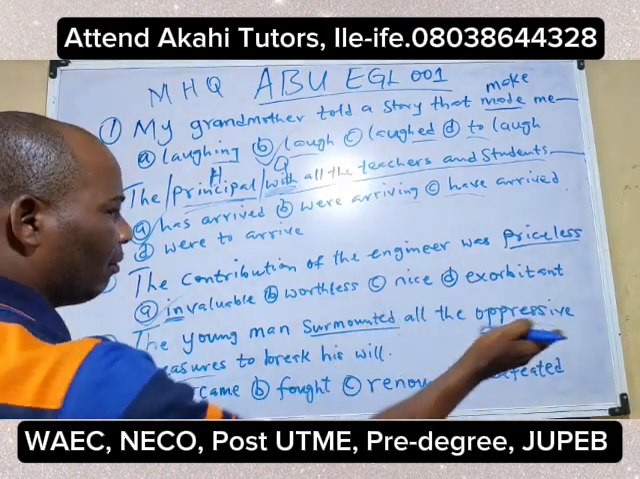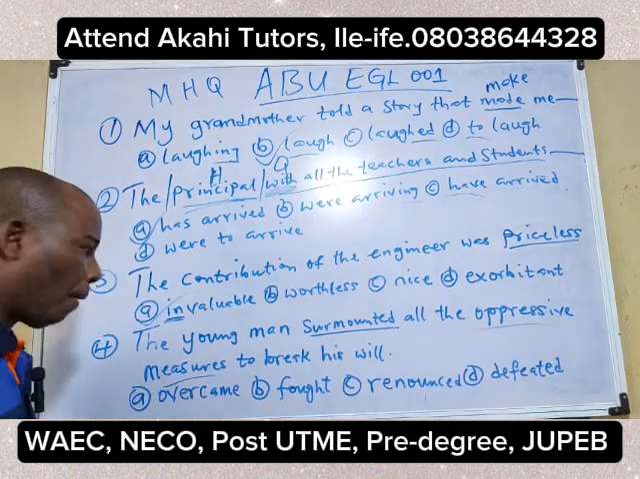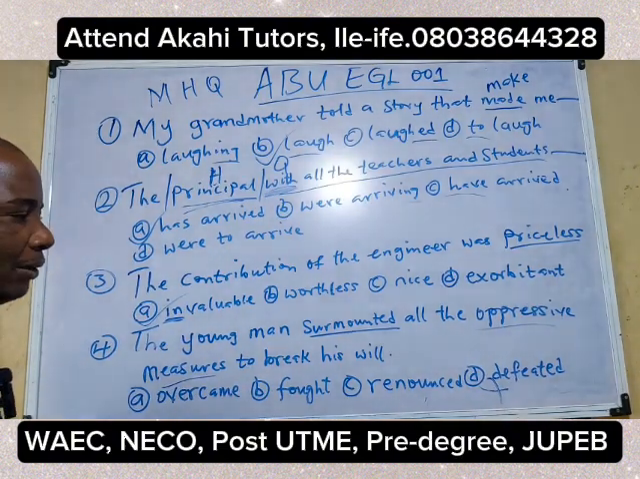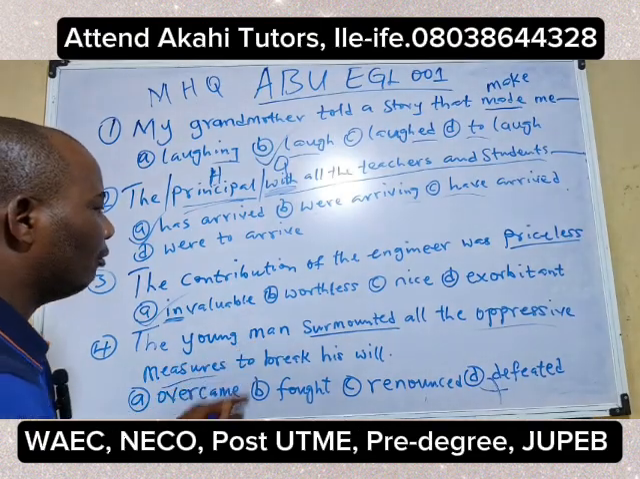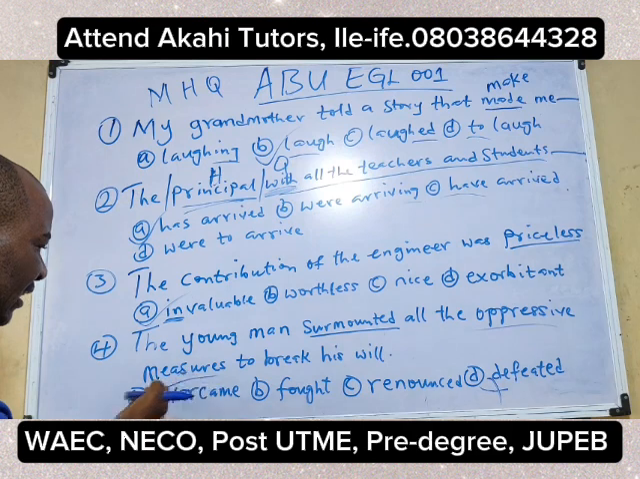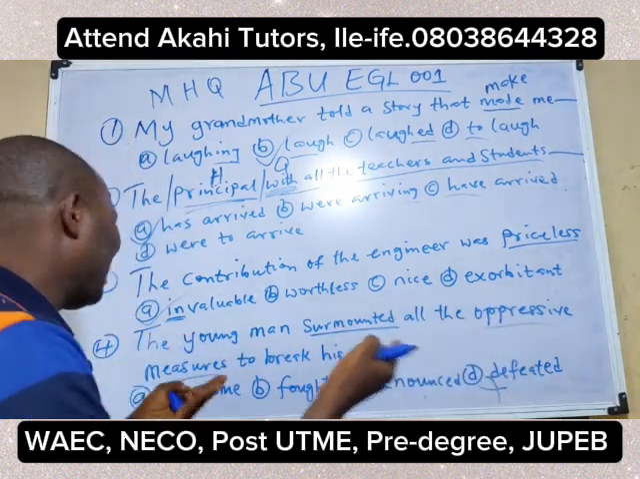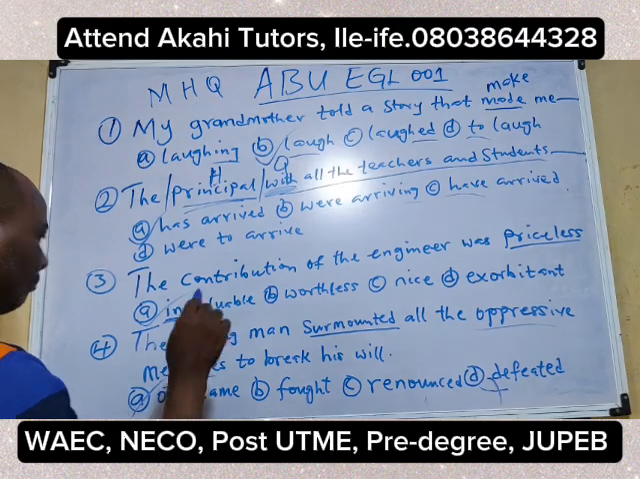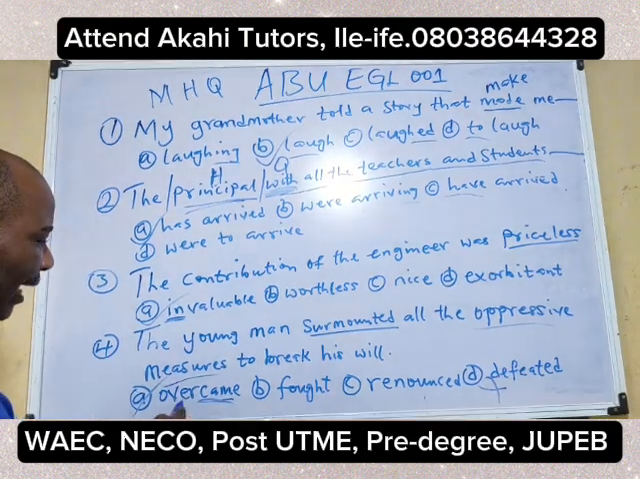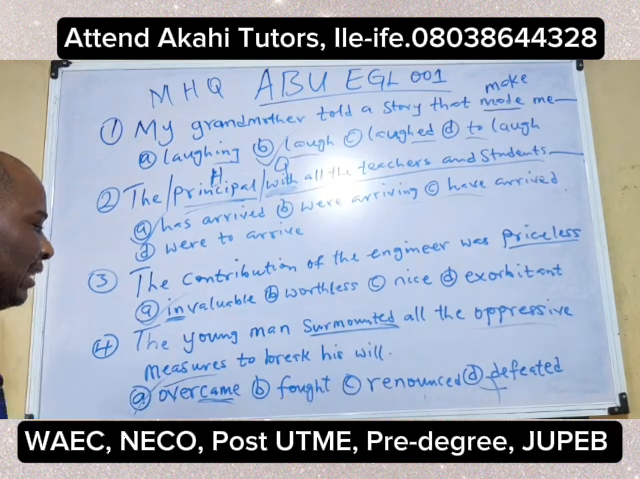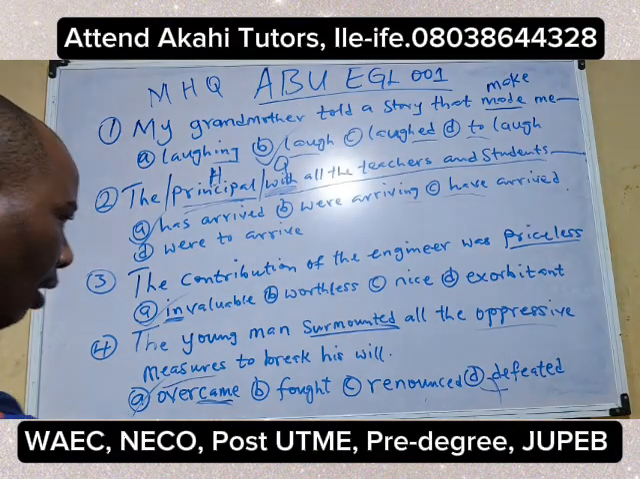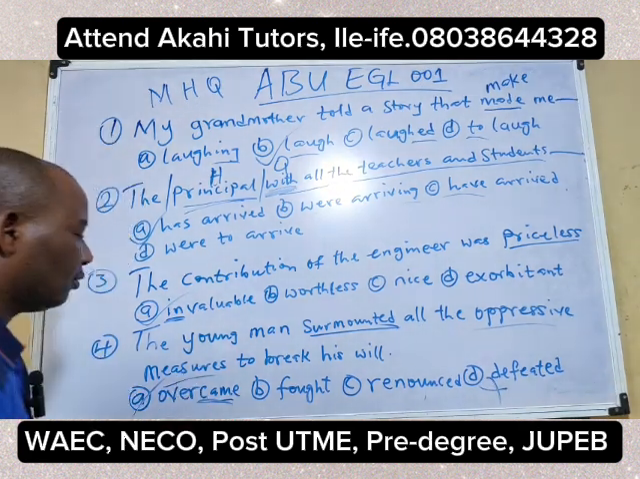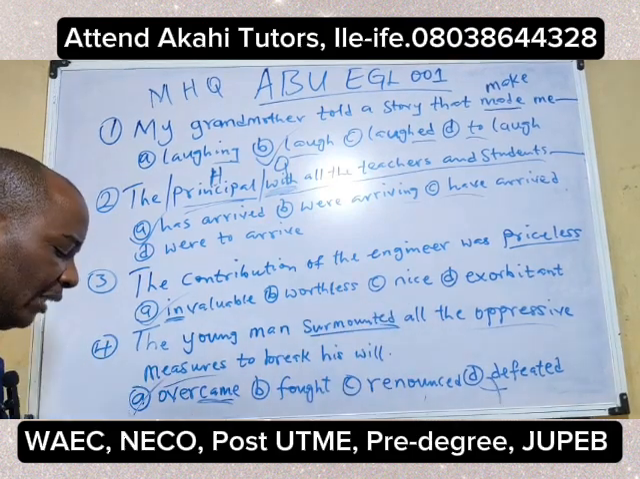This, an abstract noun, is not a proper noun. So you don't use defeat as we have in option D. But you can say he overcame. The young man overcame all the challenges, that is, all the oppressive measures to break his will. So overcame is correct. Why do we go for overcame? Of course, it's in past form. So surmounted is in past form. Also, all the options are in past form, but this is the most appropriate option, overcame the oppressive measures.